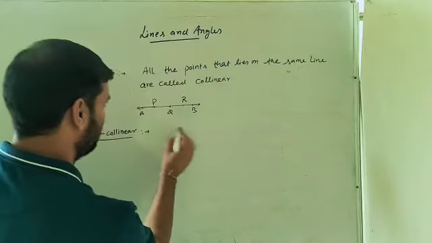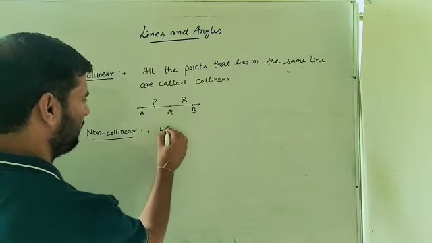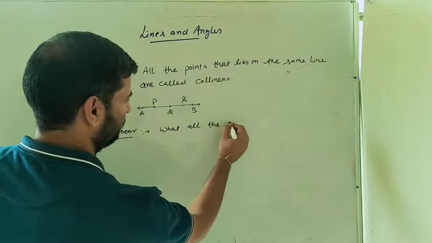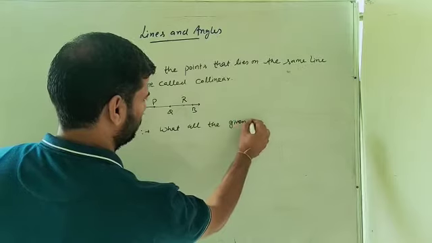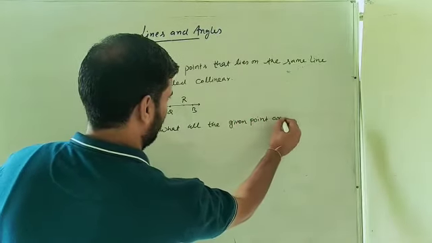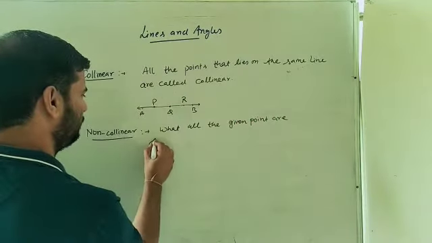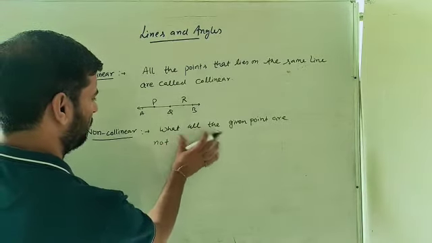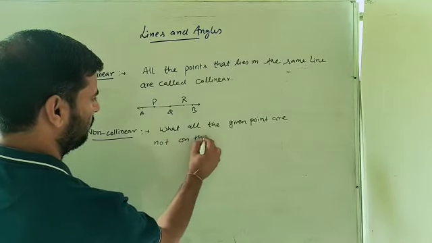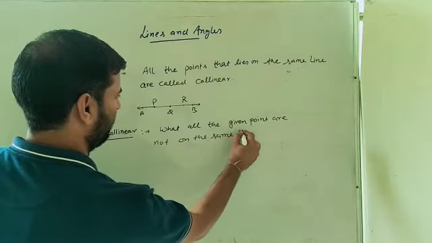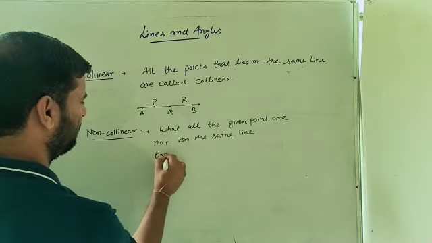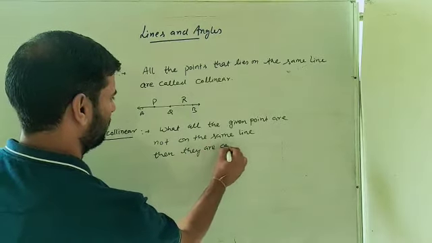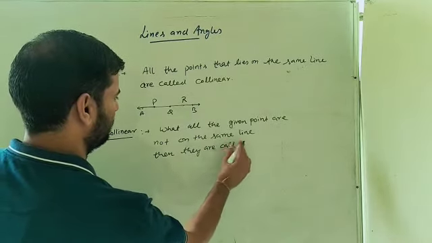For example, when all the points are not on the same line, then they are called non-collinear.